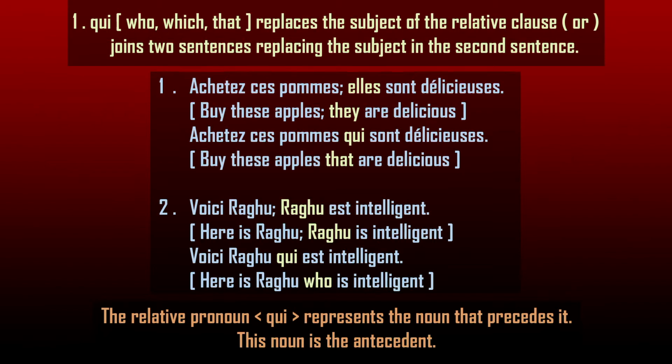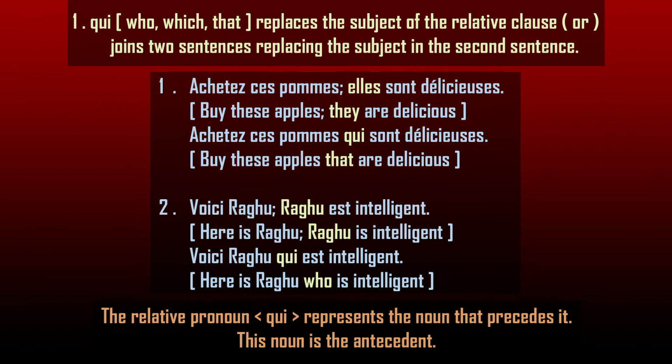Both these sentences talk about a common noun, Raghu. What's the function of this common noun in the second sentence? Raghu is intelligent. Raghu plays the role of the subject. So again, the noun Raghu can be replaced by qui.